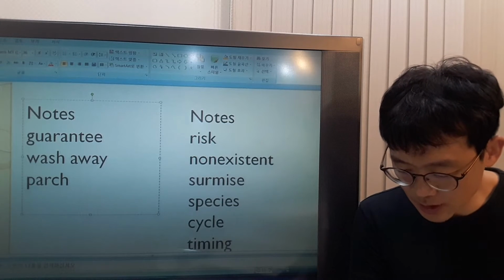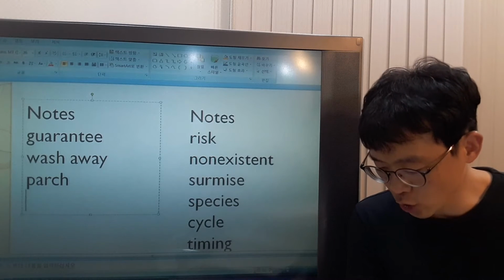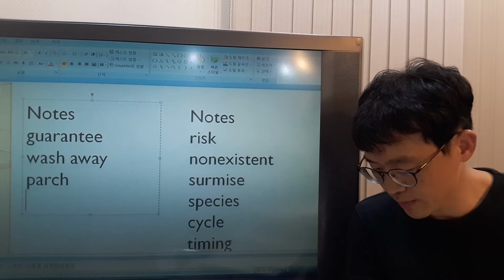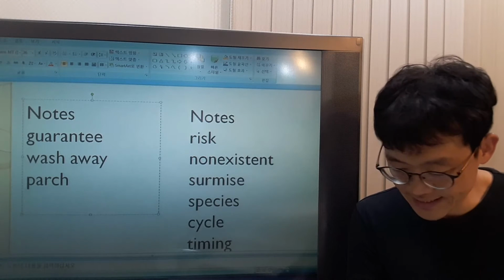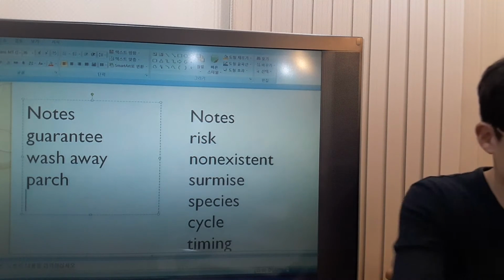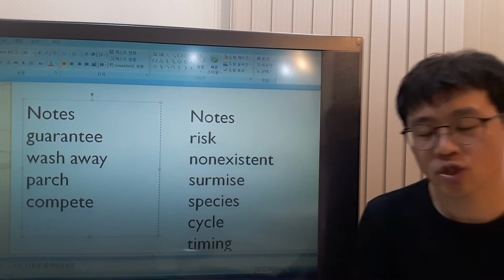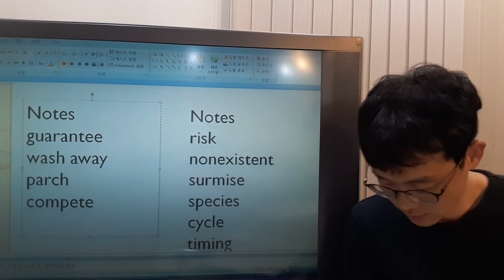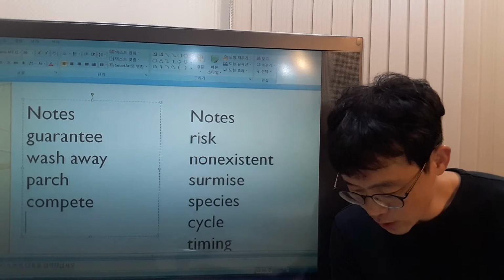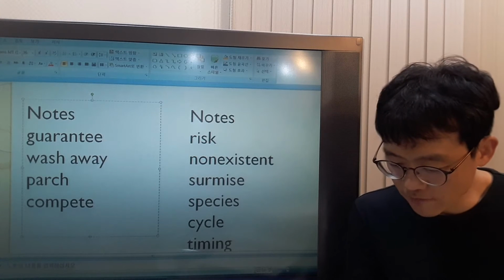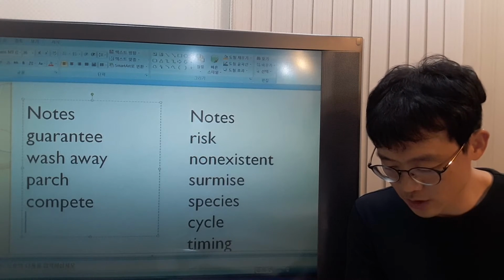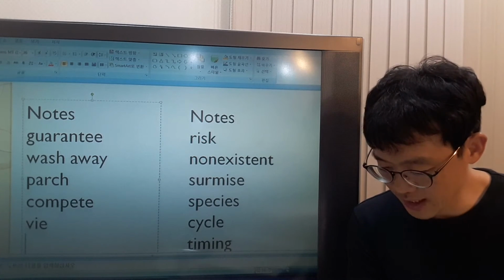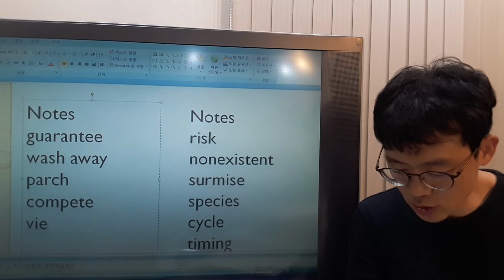And seeds must compete with other plants, including non-flowering plants like grasses. Non-flowering means not producing flowers. And seeds must compete with other plants. What does that mean, compete? Compete means to try to get something and prevent others from getting it, including non-flowering plants like grasses. They all vie for sunlight, water, and nutrients in the soil. They all vie. What does vie mean? Vie means they compete, okay, for sunlight, water, and nutrients in the soil.